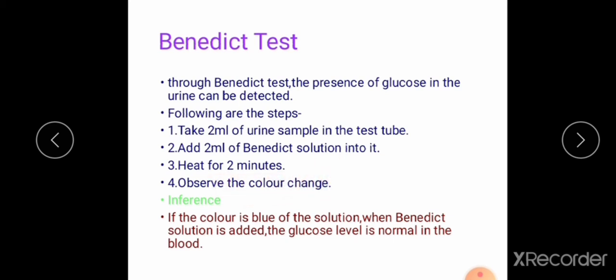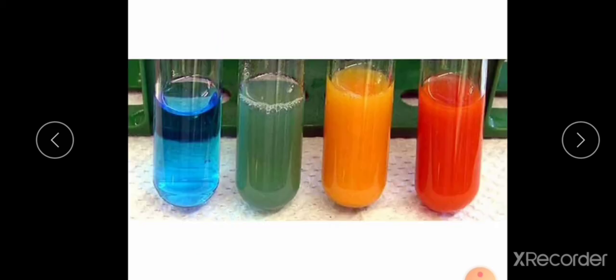So the inference: if the solution remains blue when the Benedict solution is added, the glucose level is normal. If the color changes to orange or red after heating the solution, we can confirm the person has diabetes. So here you can see 4 samples. Can you say which sample shows a diabetes condition? Yes, the first one is a negative sample because the blue color remains after heating. So we can say this sample has a normal glucose level in the blood or urine.